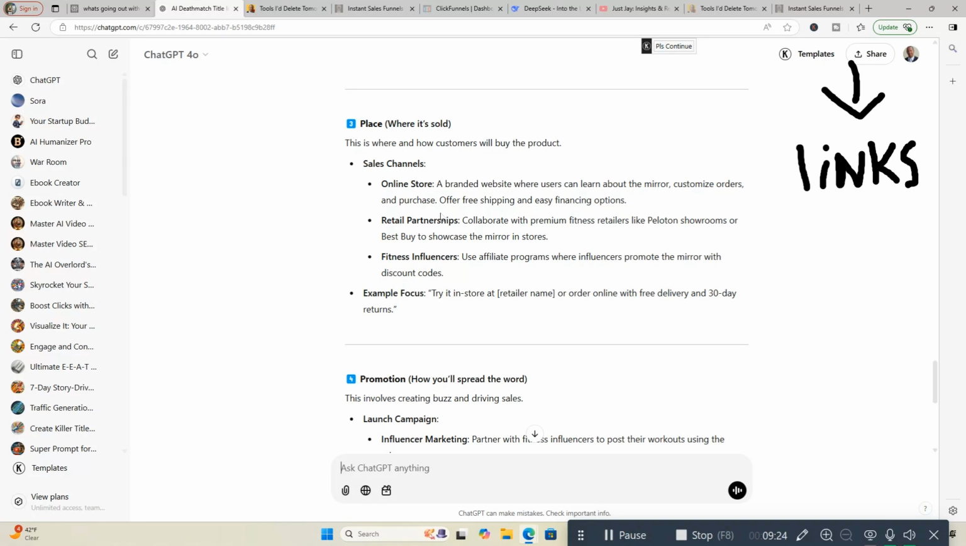And we're on to sales channels. So you got an online store, a branded website where users can learn about the mirror, customize orders, and purchase. Offers free shipping and easy financing options. Retail partnerships, as you can see, you can go through this and read it.